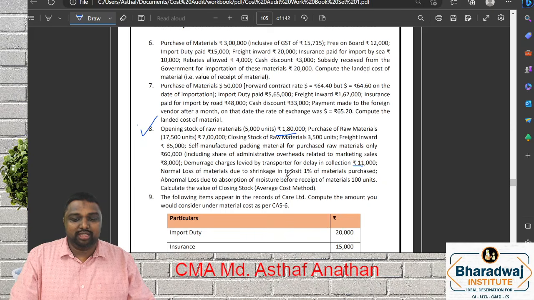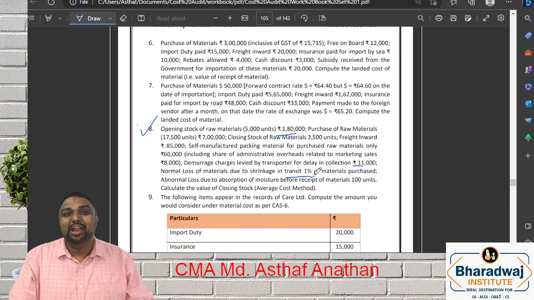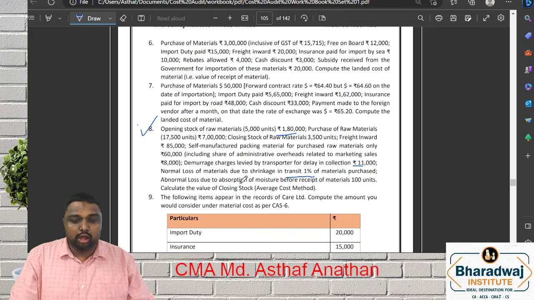Normal loss is 1% of material purchased. Abnormal loss due to moisture before receipt of material is 100 units. Calculate the value of closing stock.